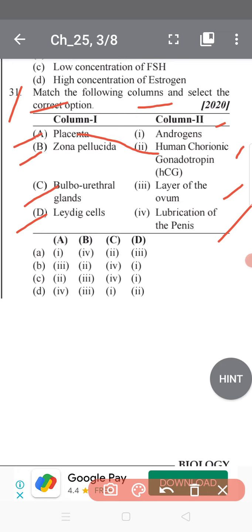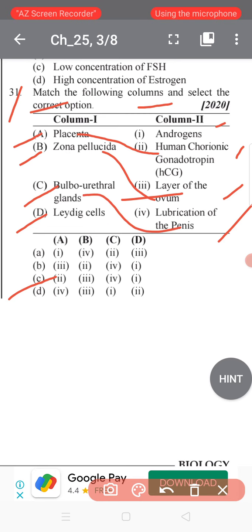The bulbourethral gland provides lubrication, and the Leydig cell secretes androgen. So option C is the most appropriate, and you can choose the best option.